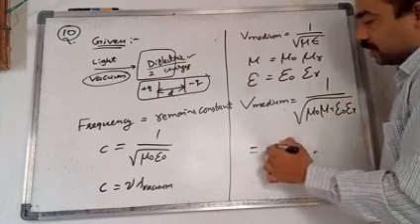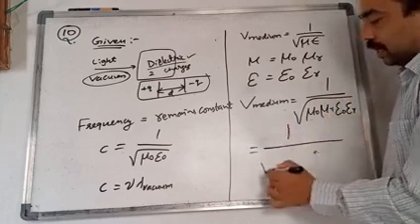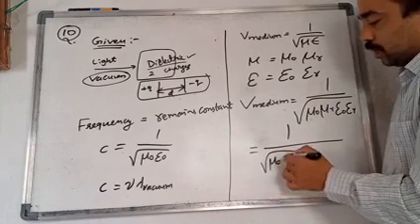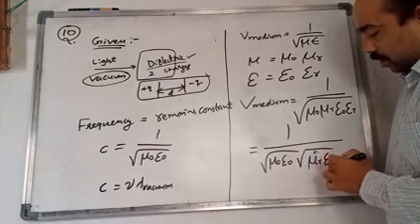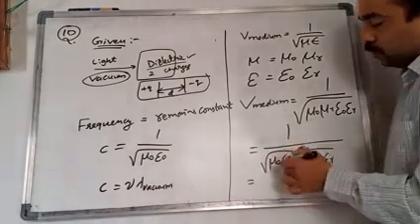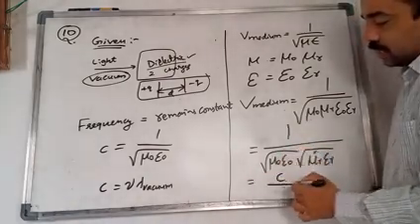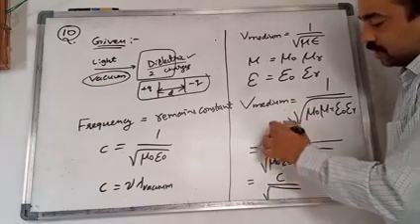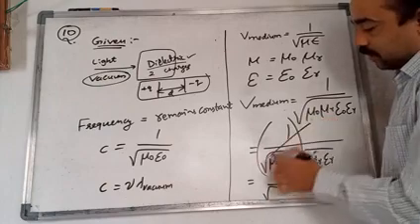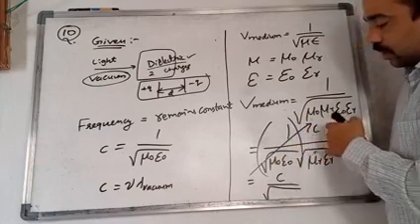Rewriting, 1 by under root of mu naught epsilon naught into mu r epsilon r. So 1 by root of mu naught epsilon naught is c, and we can replace this value with c, the velocity of light.